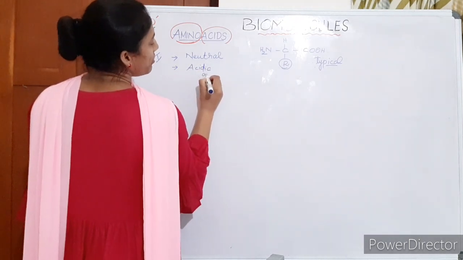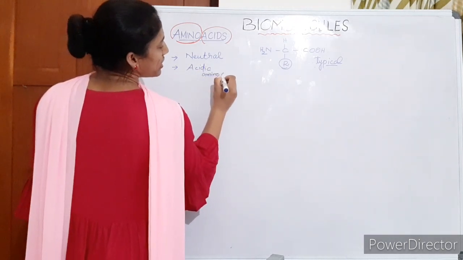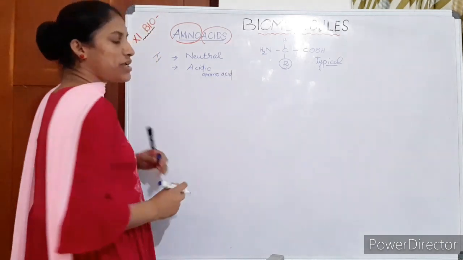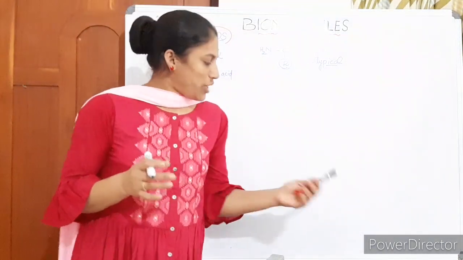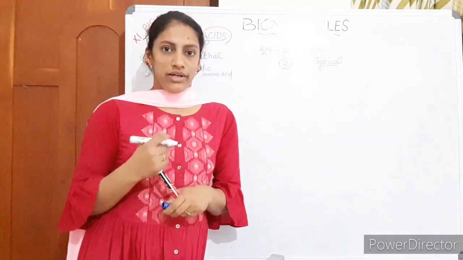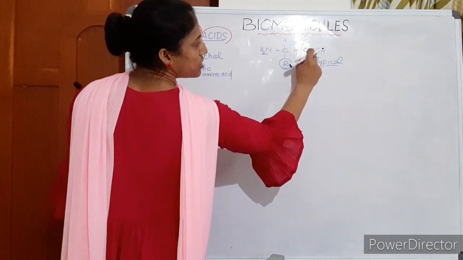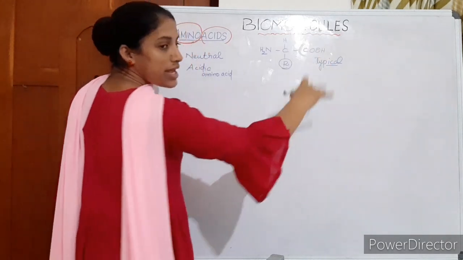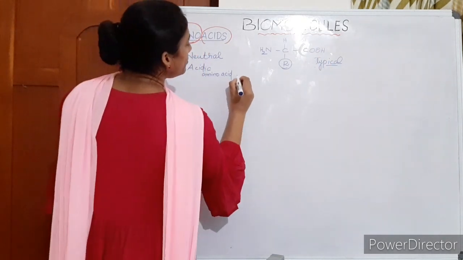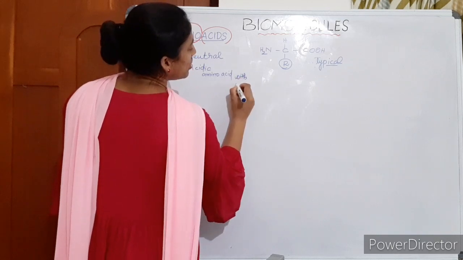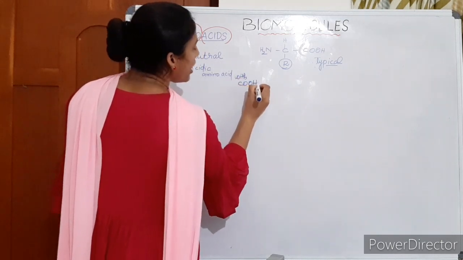When does an amino acid become acidic? You have seen the structure of glutamic acid earlier. If there is an extra carboxylic acid group, what does it become? Acidic in nature.